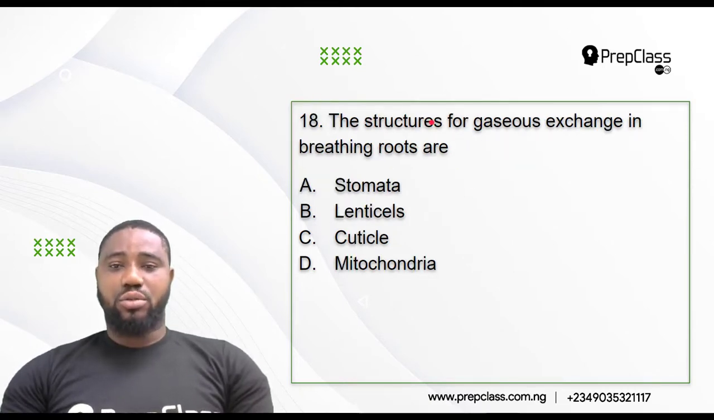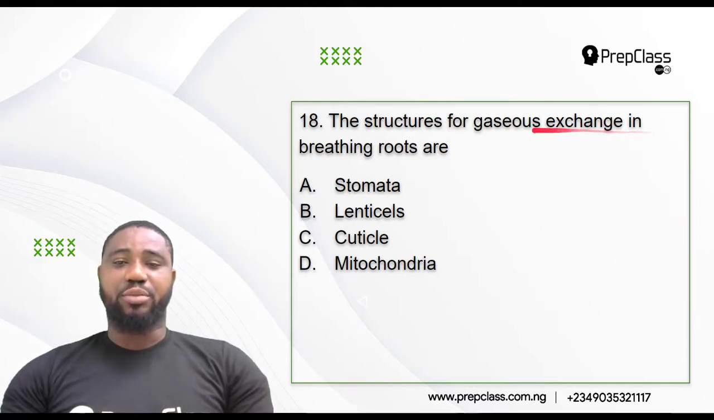18. The structure for the gaseous exchange. The structures for the gaseous exchange in breathing roots are. Is it stomata, lenticels? Is it cortical cells? Is it mitochondria?